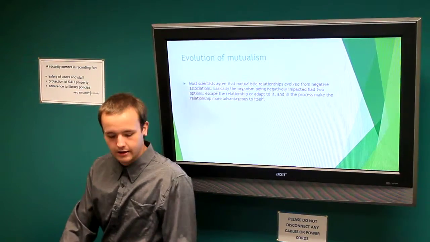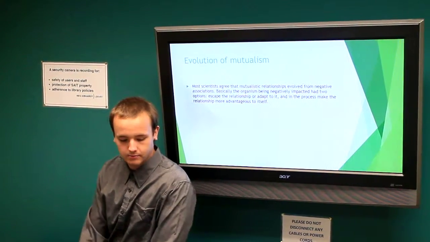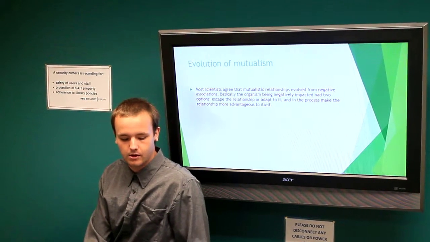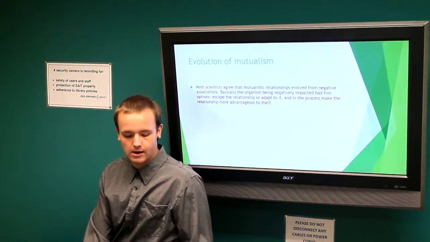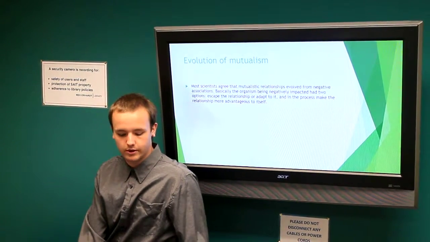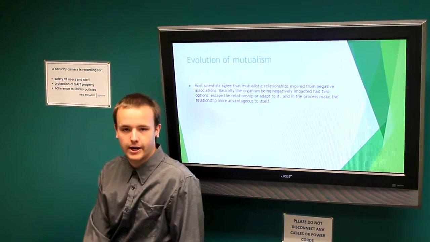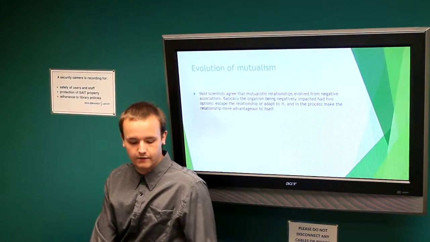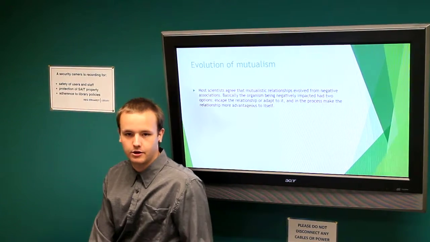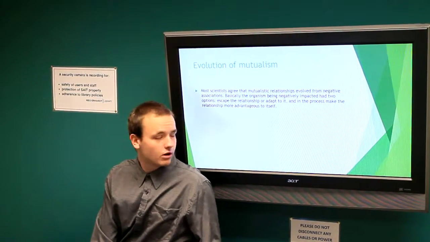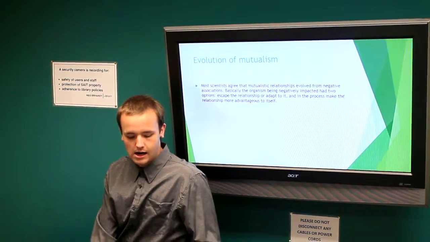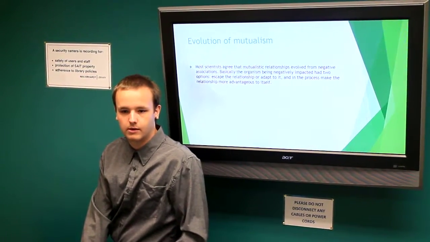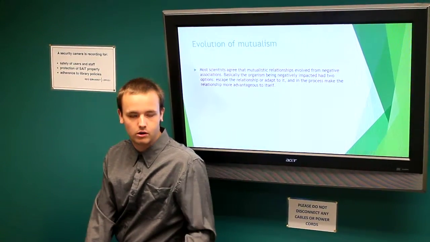There is an evolution of mutualism given by many different scientists, believing that the relationship evolved from a negative association between two organisms, like predator-prey or parasitism. Basically, the organisms in the negative impact situation had two options: to escape from it or to adjust and adapt to it, making the relationship between the two of them either beneficial or tolerable.